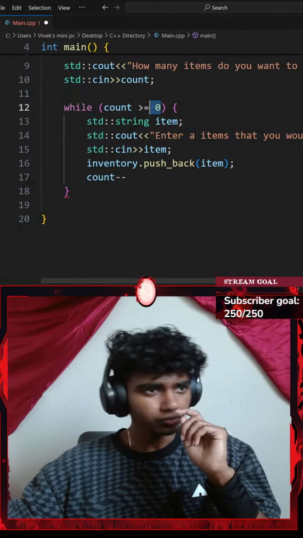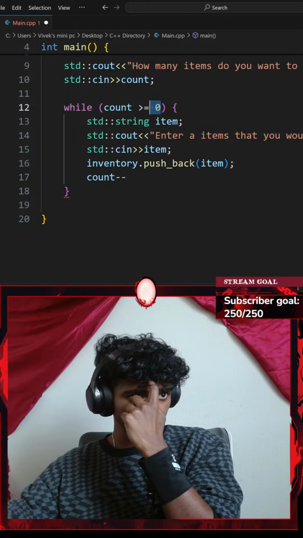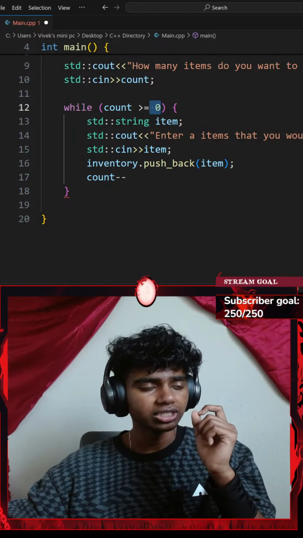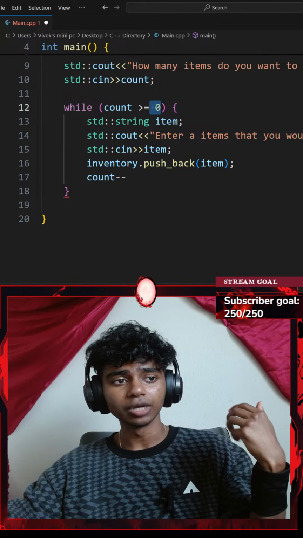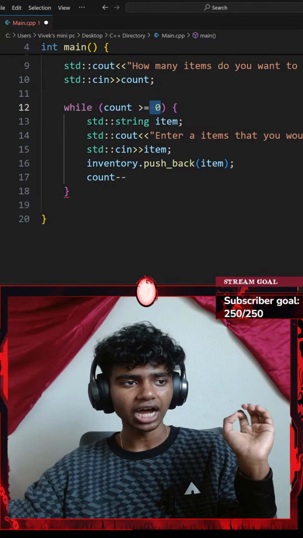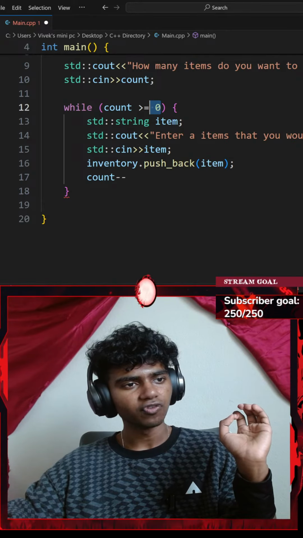Perfect. Alright, next up. Use a while loop to get the player to enter each item. Okay, did that. Ask how many. Okay, after adding all items, print the size and capacity of the vector. Print all items in order using a for each loop.